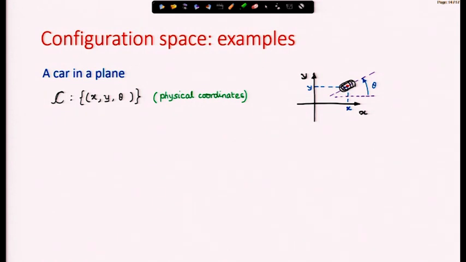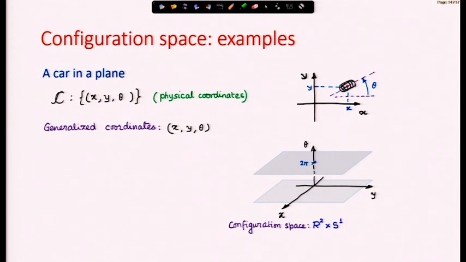These are physical coordinates that we normally see or visualize or measure, but these are also the generalized coordinates. But you see, there is a very special thing about the car.